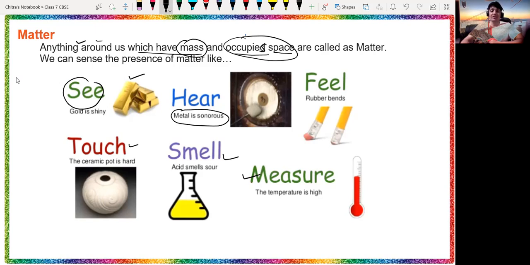I want you to take a screenshot and make a proper science notebook where you write all these points. Okay, everyone, so take a screenshot.